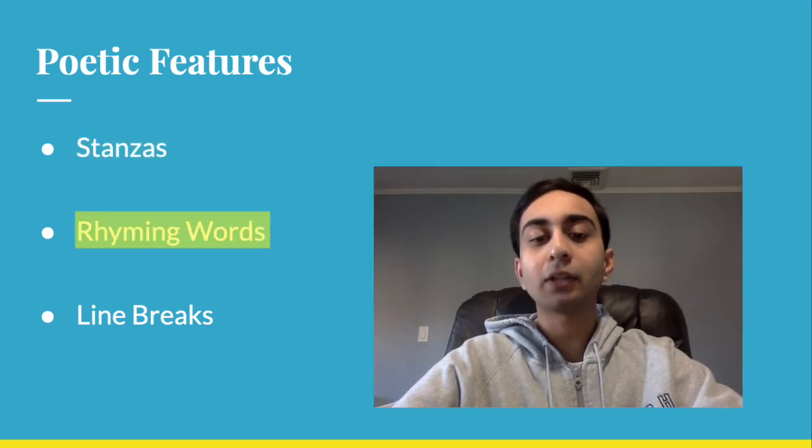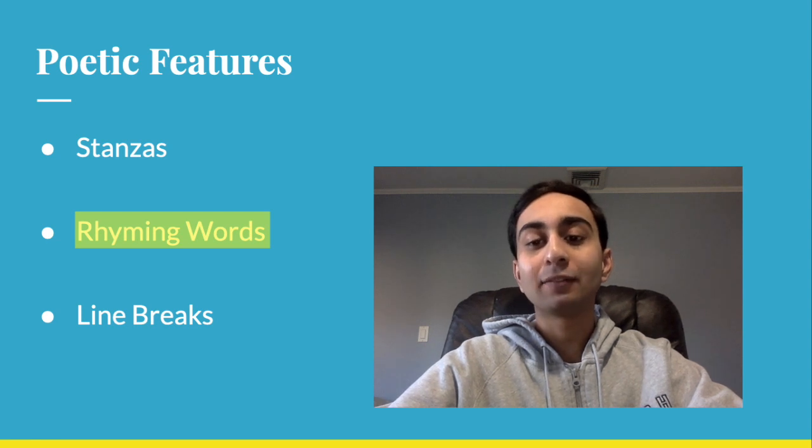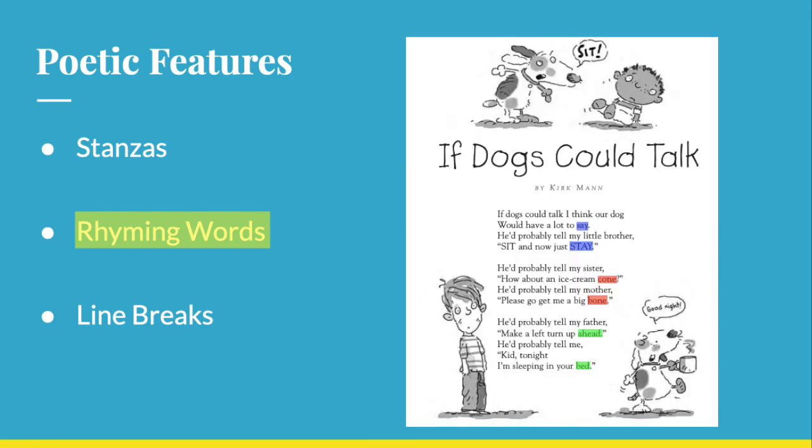So now I'm looking at my chart, and I see that the second poetic feature that we can have are rhyming words. And rhyming words are when the end sound of 2 words are the same. So you'll see in blue, I have the words say and stay highlighted because those words rhyme. They both have the same ending sound, A. Then in orange, I have the words cone and bone highlighted because they both have the same ending sound, own, which means they're rhyming words.